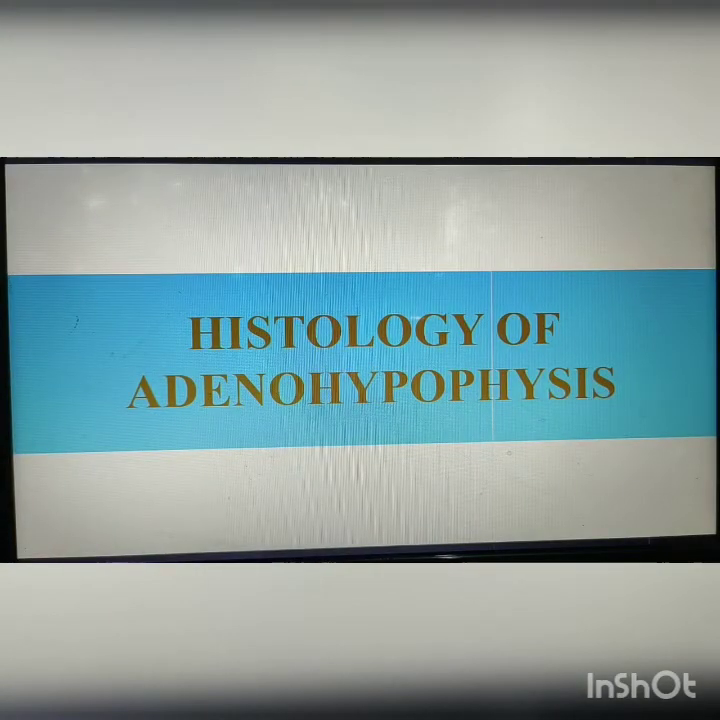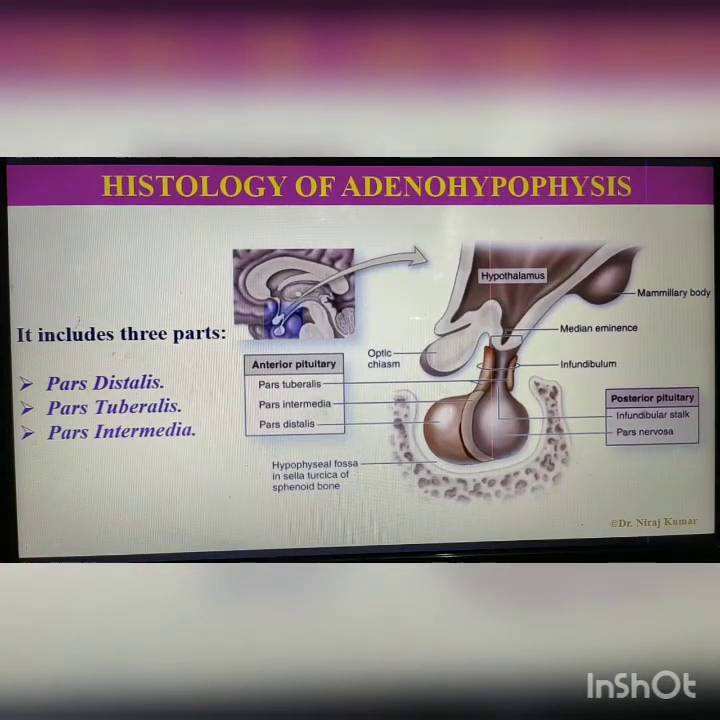Histology of adenohypophysis. Adenohypophysis includes three parts. First is called pars distalis, second is called pars tuberalis, and third one is pars intermedia. Pars intermedia secretes a hormone called MSH.